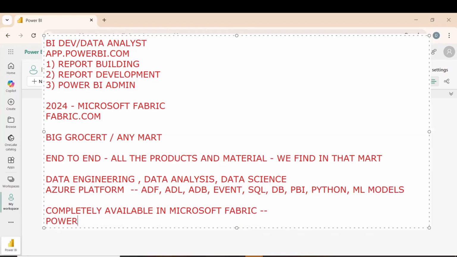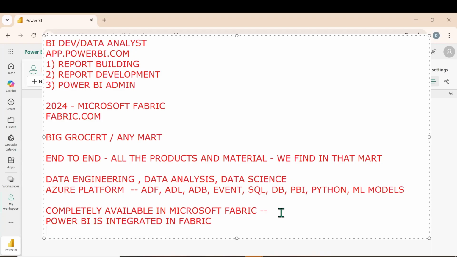Power BI is integrated in Fabric. There is no separate Power BI, app.powerbi.com. Now Power BI is integrated in Fabric as one of the tools. One year back it was the one and only tool. Now it is one of the tools.